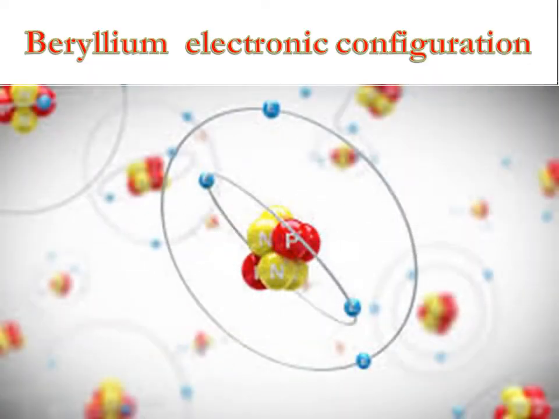Beryllium is an s block element, occurring in the solid state. Its relative atomic mass is 9.012. There are 4 protons in the nucleus and 4 electrons revolve around the nucleus. It was discovered by Nicolas Louis Vauquelin in 1797, and its name is derived from the Greek name beryl or beryllo. The appearance is silvery white.